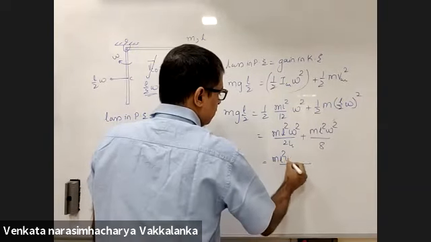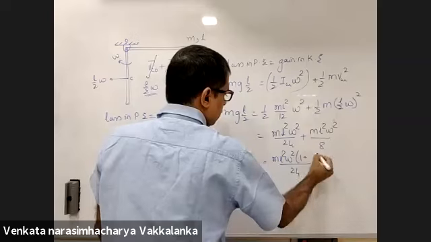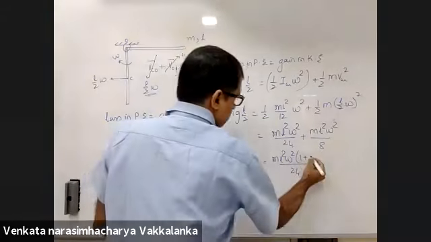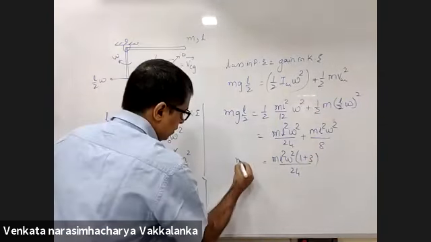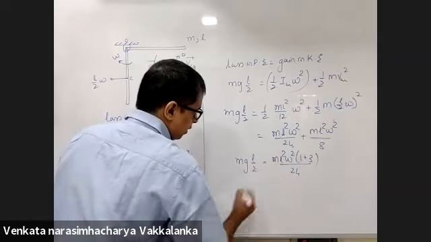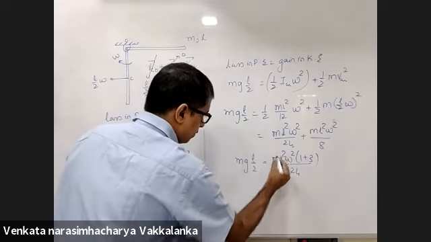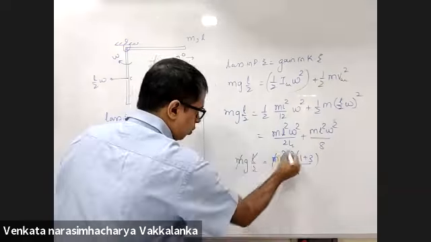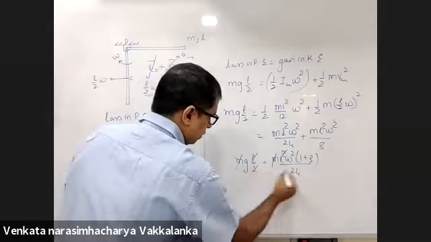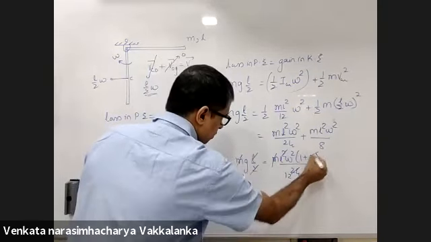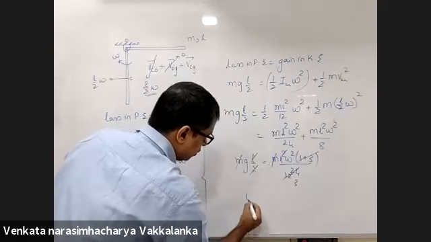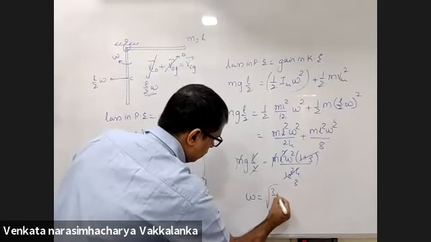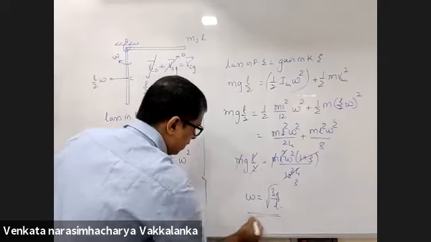Taking 24 common, m L square omega square into 1 plus 3, mg L by 2 equals m L square omega square by 6. M will go, L will go. This will become 12, 4 into 3. Omega is under root 3g by L.